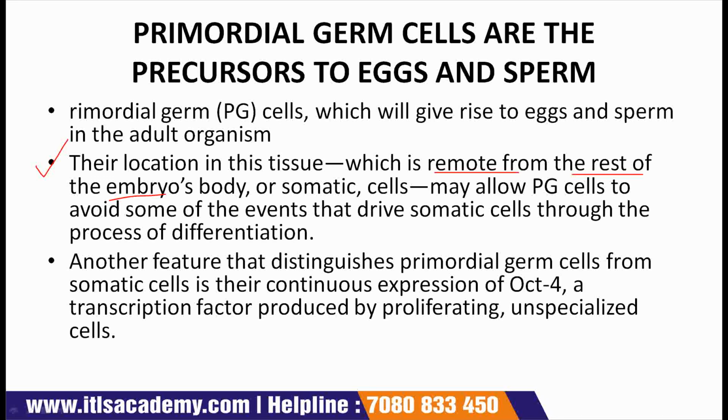So the location of the primordial germ cells in this body is remote from the rest of the embryo's body or somatic cells. Endoderm, ectoderm, mesoderm will form somatic cells, while you have seen that germ cells are apart from all these layers, and this may allow primordial germ cells to avoid some of the events that drive somatic cells through the process of differentiation.